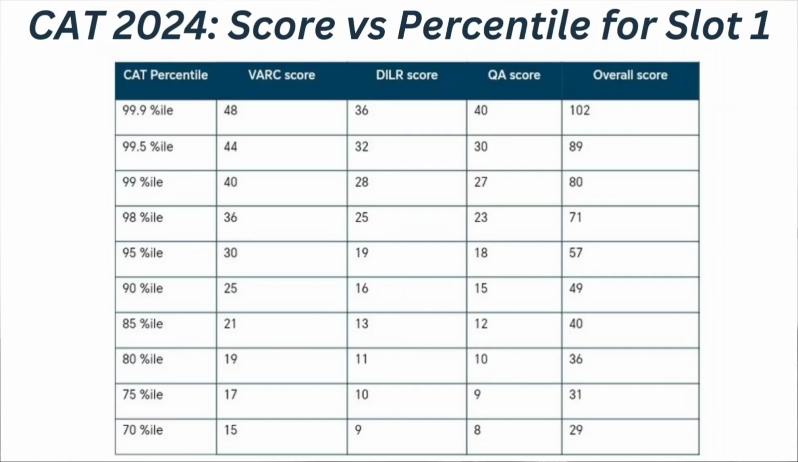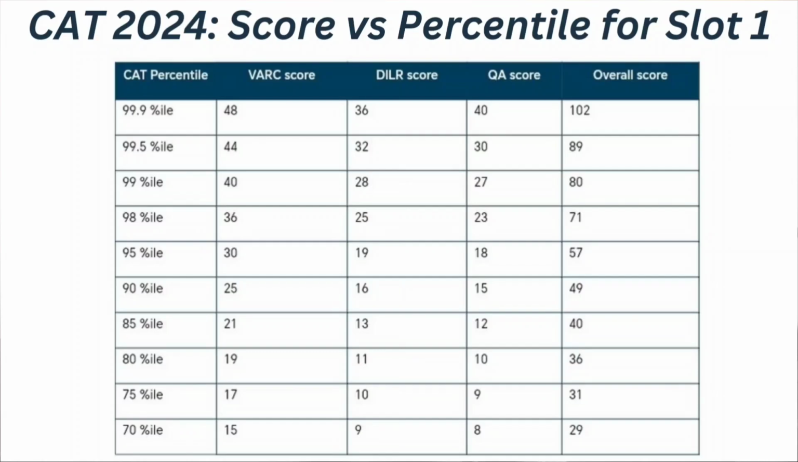Then if your VARC score is 40, DILR score is 28 and quantitative ability score is 27, means your overall score is 80, at that time you can expect your percentile to be 99. If your VARC score is 36, DILR score is 25, quantitative ability score is 23, means if your overall CAT score is 71, at that time you can expect your percentile to be 98.